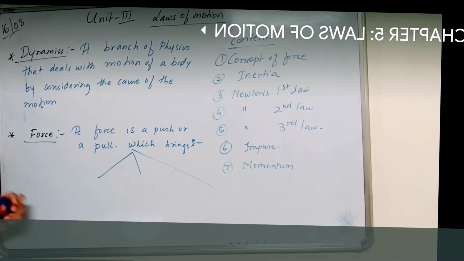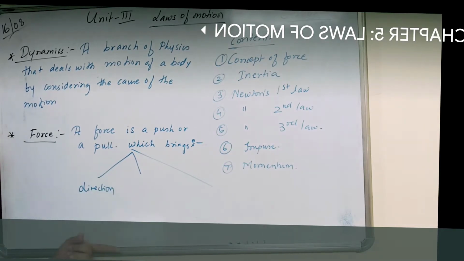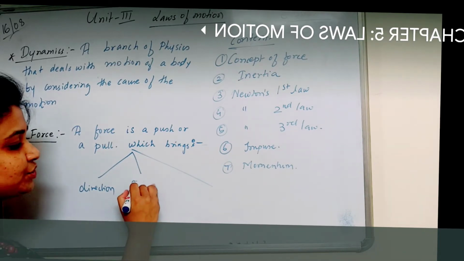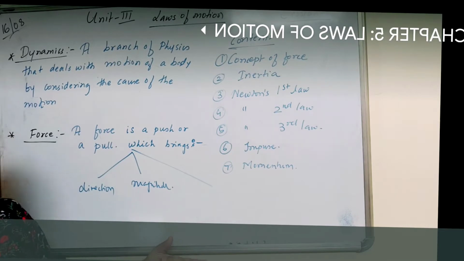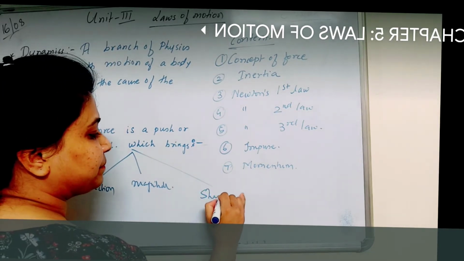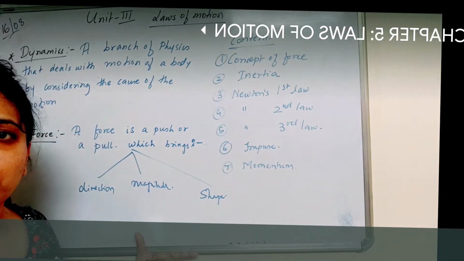First, there is a change in direction of motion, or velocity. Then the magnitude changes. Then the shape changes. Three things happen whenever we apply any kind of force, right?